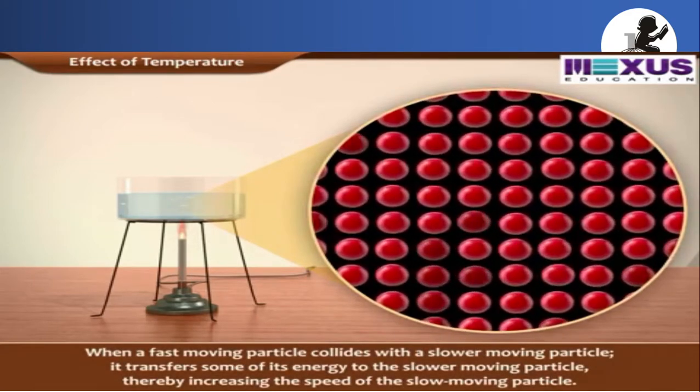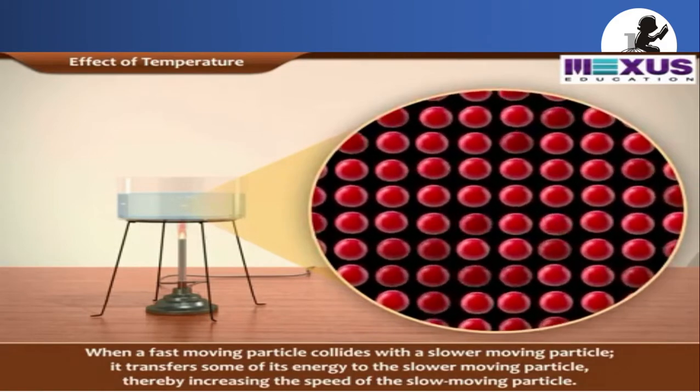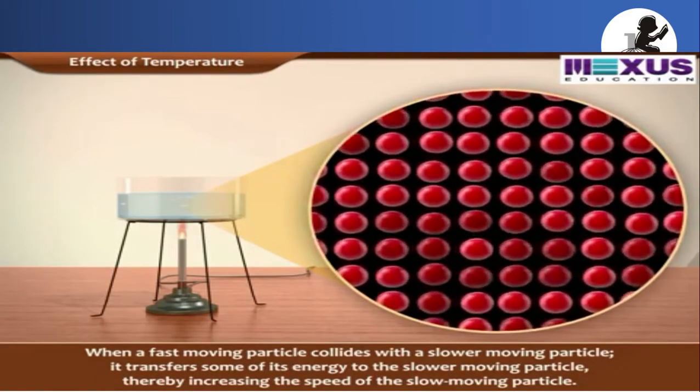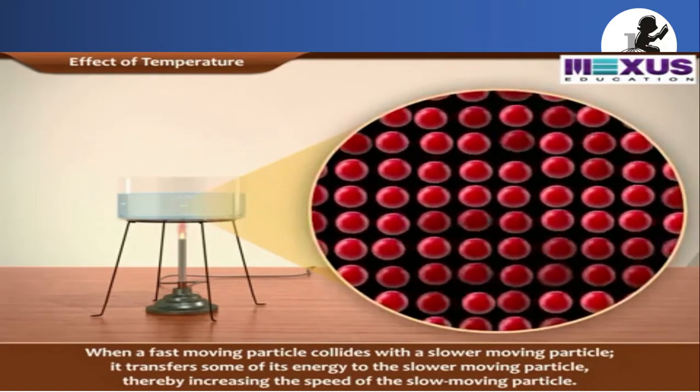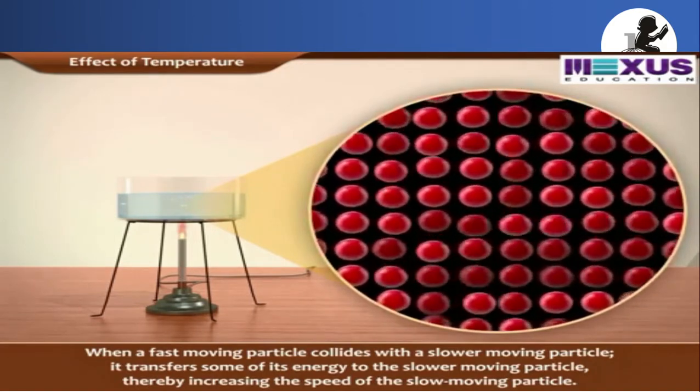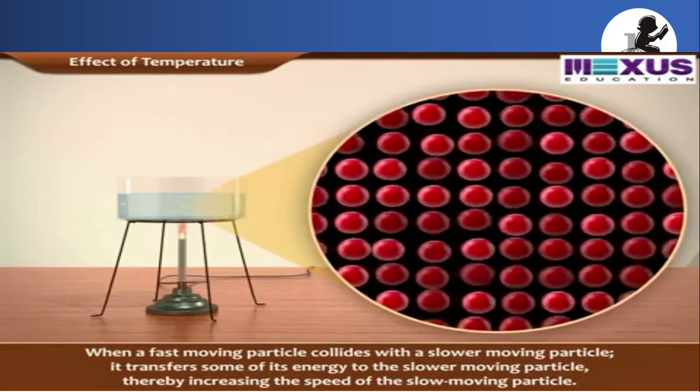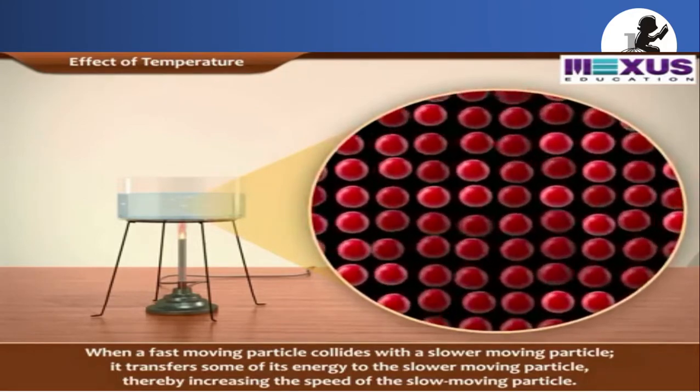When fast moving particles collide with slower moving particles, they transfer some of their energy to the slower moving particles, thereby increasing the speed of the slow moving particles.